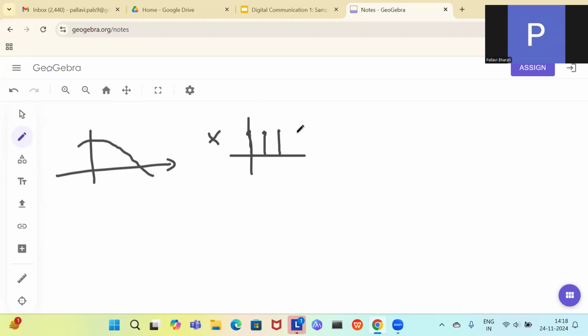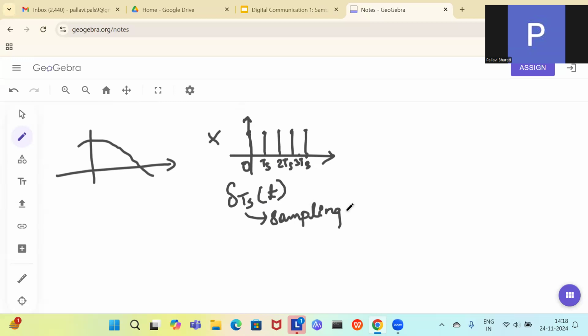How do I generate this signal? By shifting the impulse signal. See, this is 0, this is Ts, this is 2Ts. Now I am taking these samples Ts seconds apart. So I can write this signal as delta(t minus nTs). This Ts is the sampling interval, and if I write it as fs, then we call it the sampling rate.